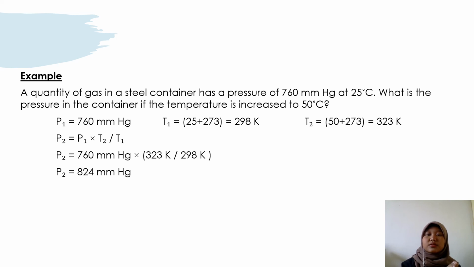What they give you here is P1, which is 760 mmHg, temperature 1 is 25 Celsius and T2 is 50 Celsius. But as you may remember, we have to convert Celsius to Kelvin. So 25 Celsius plus 273 is 298 Kelvin, and 50 Celsius plus 273 is 323 Kelvin. Now to get P2, P1 times T2 over T1. So 760 times 323 over 298. So P2 is equal to 824 mmHg.